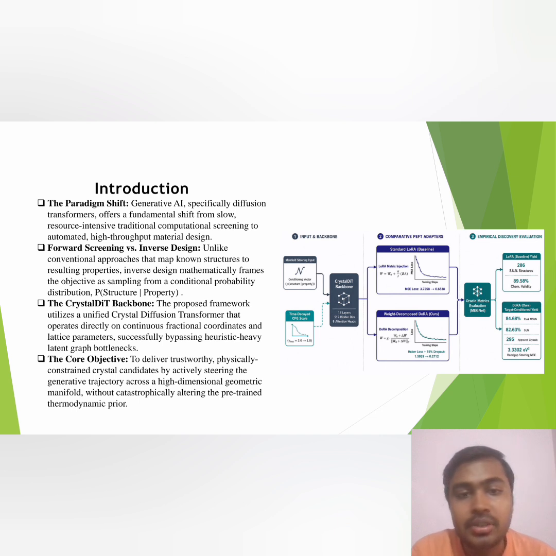With the code established, let's contextualize the methodology. Our Crystal DiT backbone operates directly on continuous fractional coordinates, successfully bypassing heuristic heavy latent graph bottlenecks. Our objective was to deliver physically constrained crystal candidates without destroying the pre-trained thermodynamic prior.